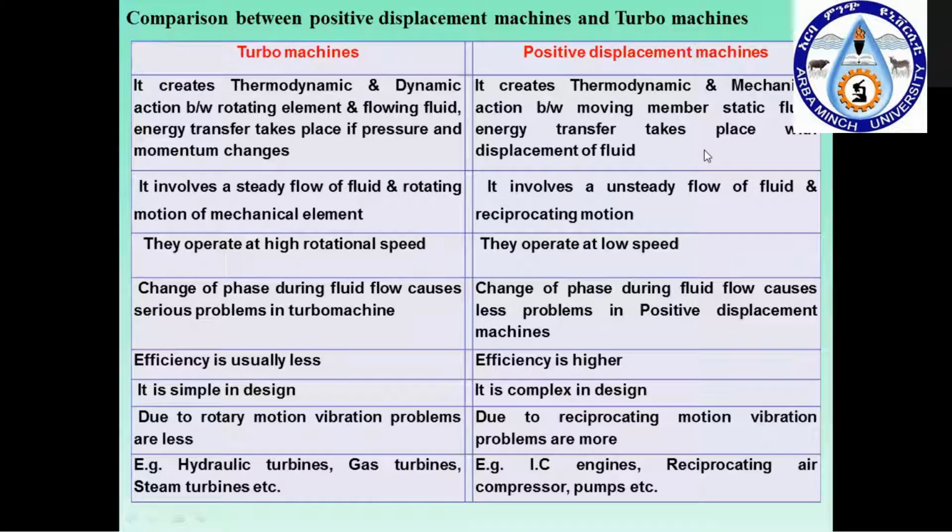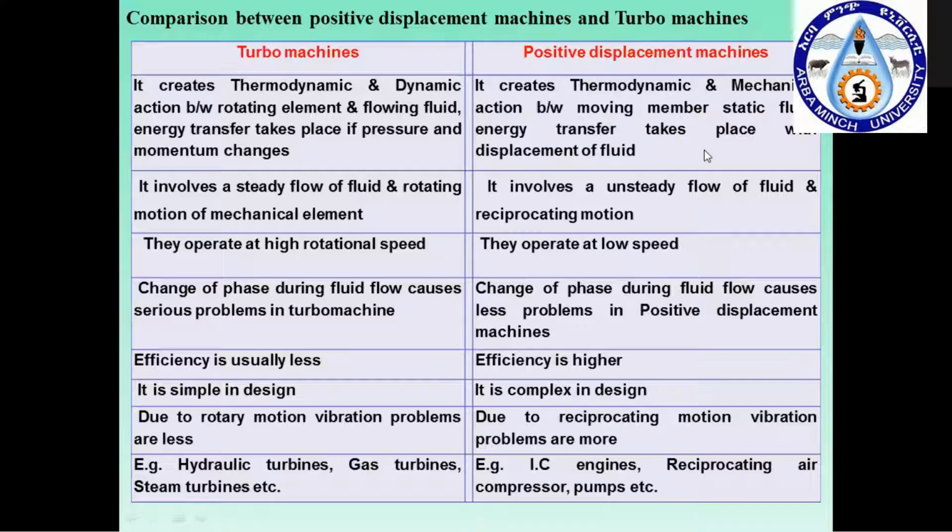Any mechanical action which is used to transfer this thermodynamic and mechanical action comes under the positive displacement machine, whereas in a turbo machine, as we saw in the first introduction, a spinning motion is used to transfer one form of energy to another form of energy. So the turbo machines are pure machines which use only the rotating motion, whereas positive displacement machines will be using any mechanical motion to transfer the fluid.